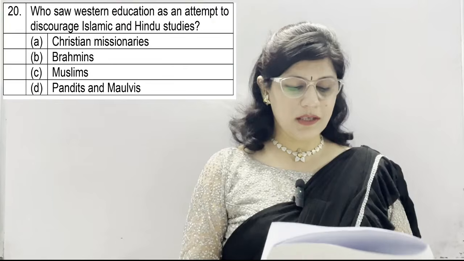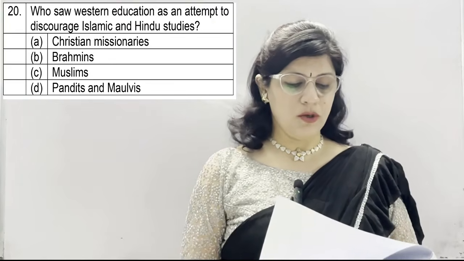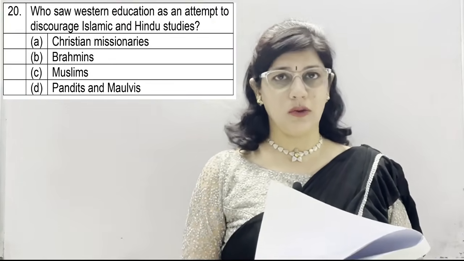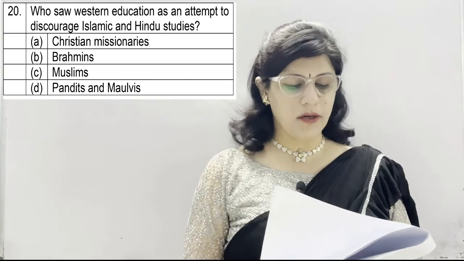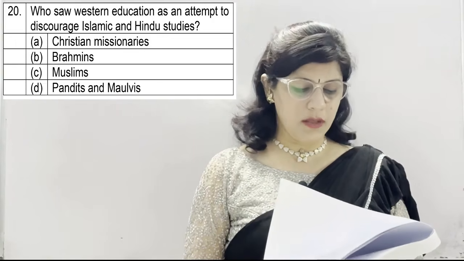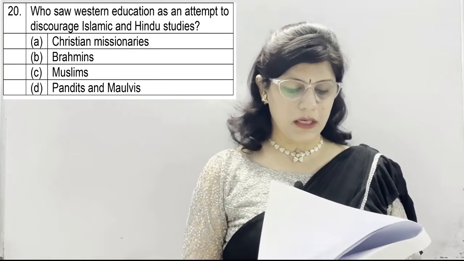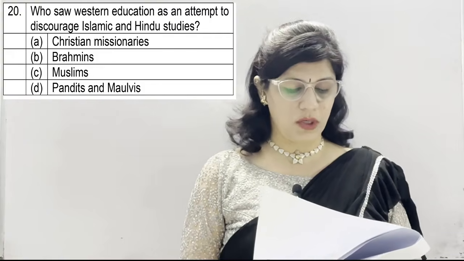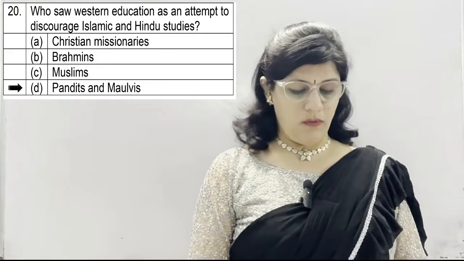Question number 20. Who saw Western education as an attempt to discourage Islamic and Hindu studies? Option number A. Christian missionaries, B. Brahmins, C. Muslims and D. Pandits and Maulvis. And the correct option is Pandits and Maulvis.